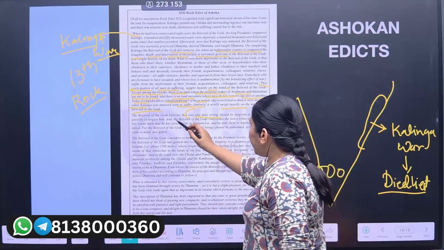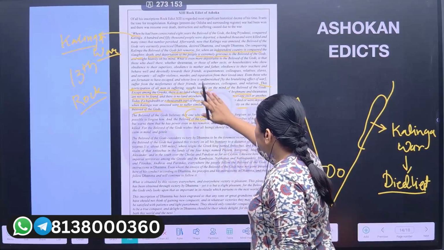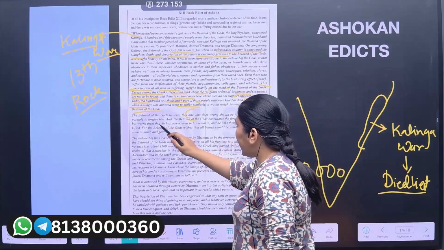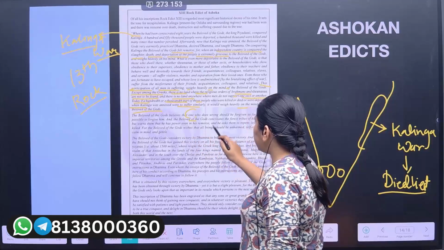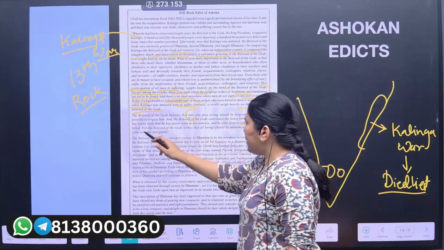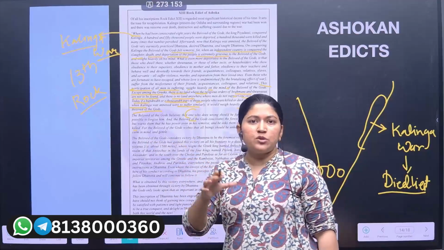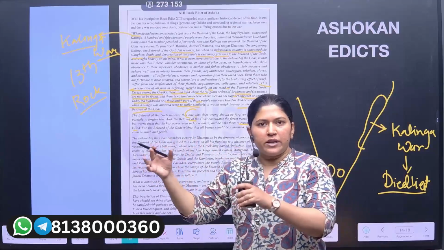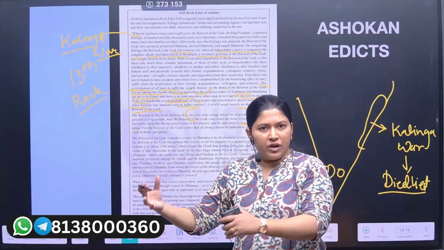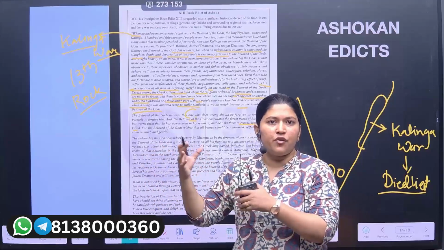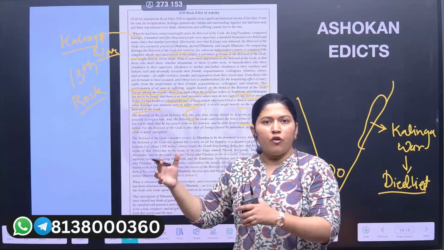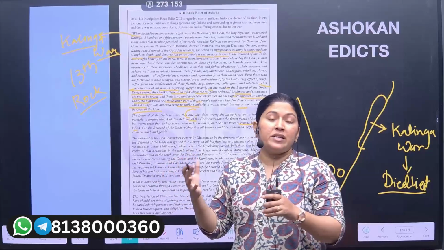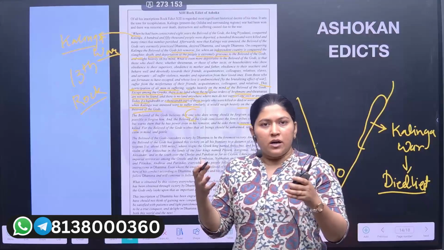The beloved of the gods conciliates the forest tribes of his empire, but warns them that he has power even in his remorse, and he asks them to repent lest they be killed. So whatever tribes were affected in the war, what does Ashoka do? Ashoka comes to their region, implements welfare policies, and does whatever is necessary for the families of those soldiers who died in the Kalinga war. All these tribal people are supported and employed in the centralized government.